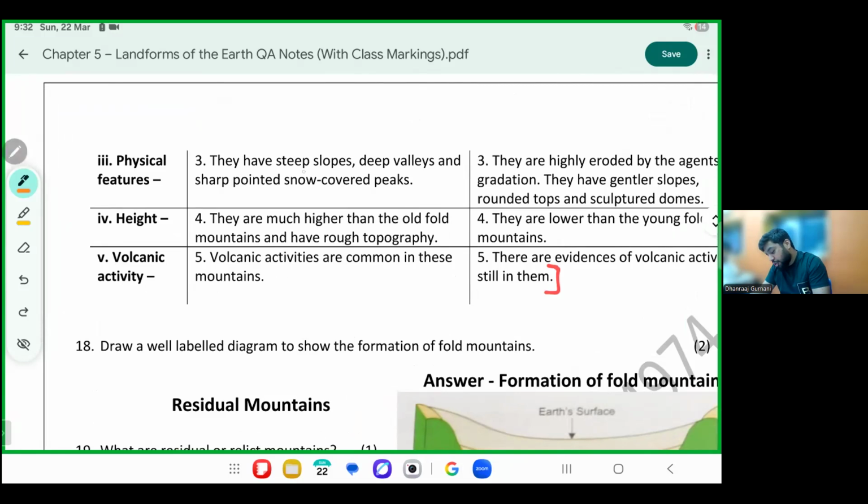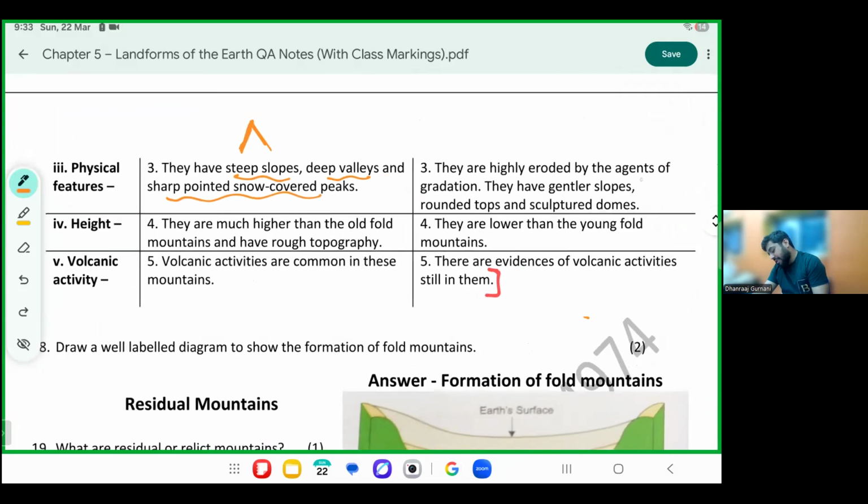They have steep slopes, deep valleys, sharp pointed snow-covered peaks. Draw the mountain, please. Like Nivan, they are very sharp. Suit, tie, jacket on point. They are very sharp.